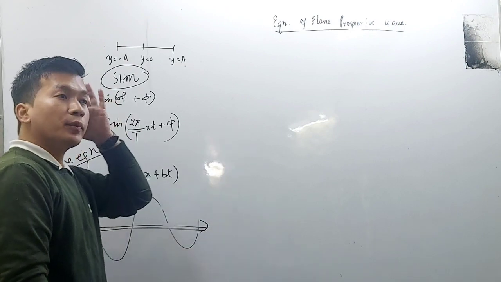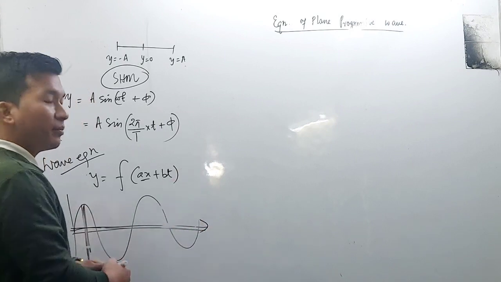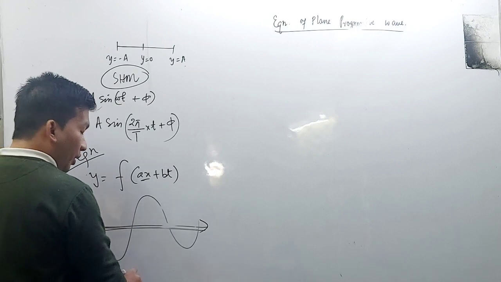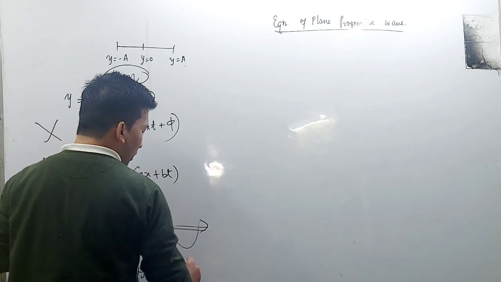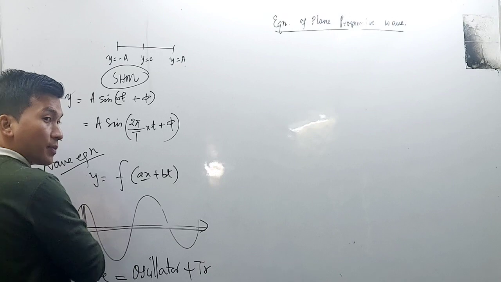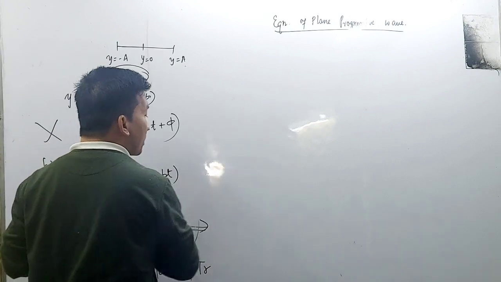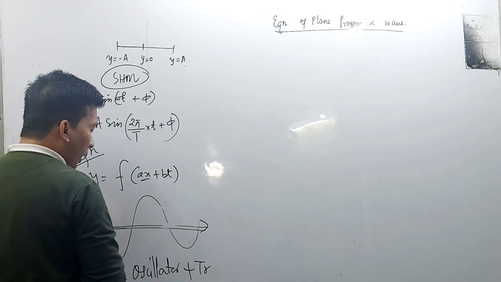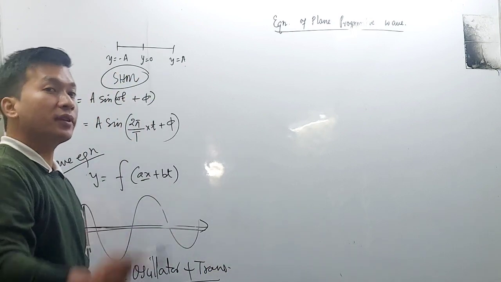We can call it translatory motion, and a wave is basically the combination of oscillatory motion plus translatory motion, because a wave is going to transfer from the point source to the receiver side in one direction. The wave is oscillation plus translatory or linear motion.